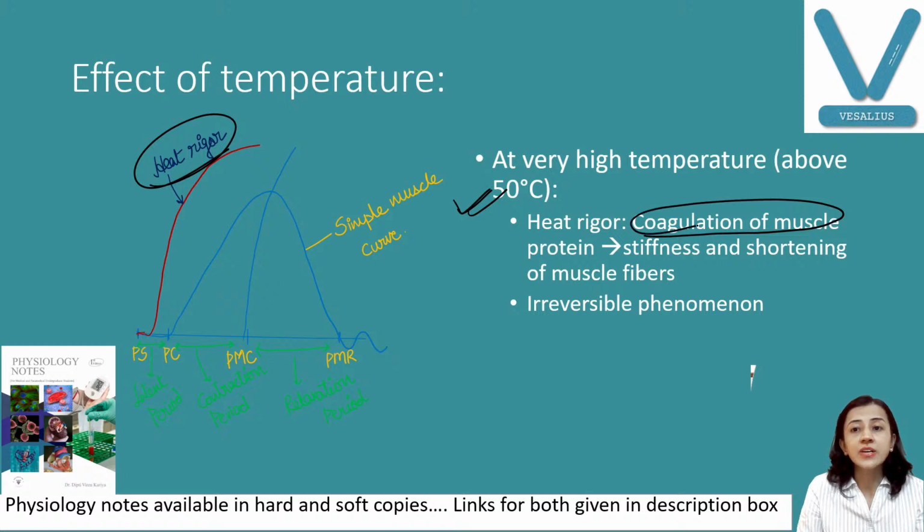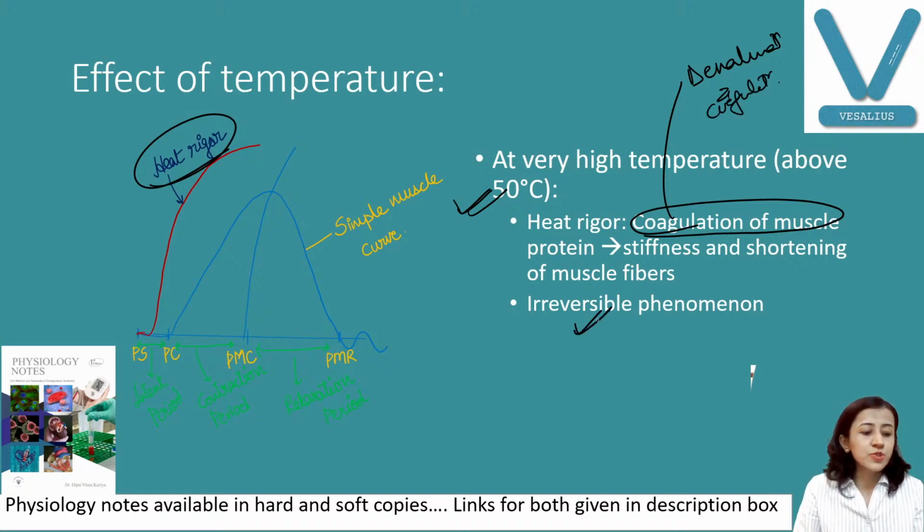And what is the cause for heat rigor? Denaturation and coagulation of muscle proteins. Fine. And this is an irreversible process, so always treat the muscle with very high temperature at last, otherwise it will not go back to its original position.